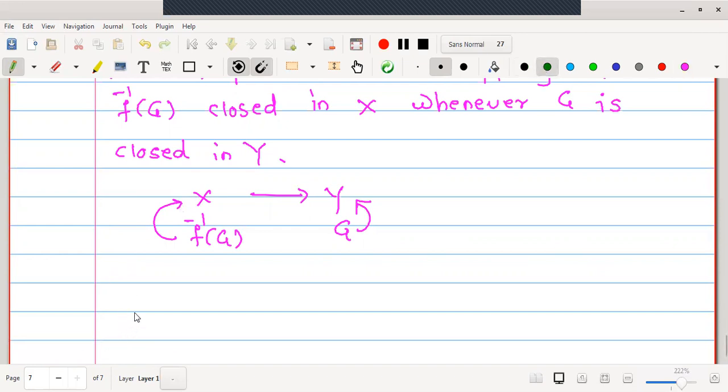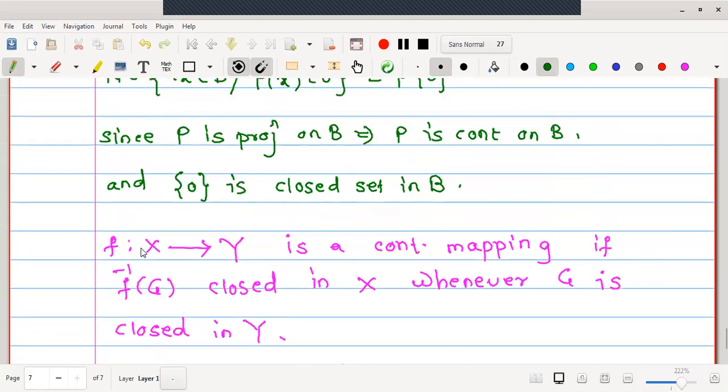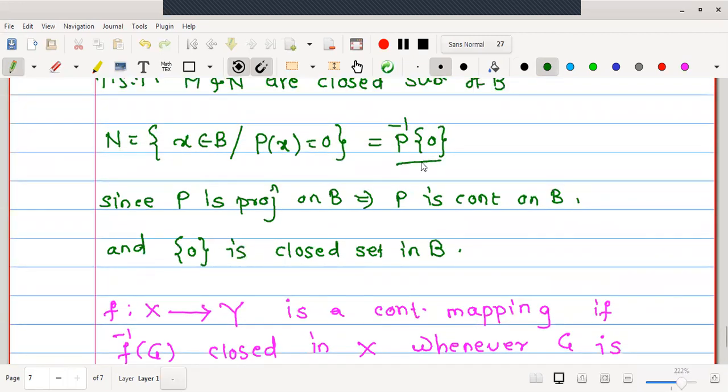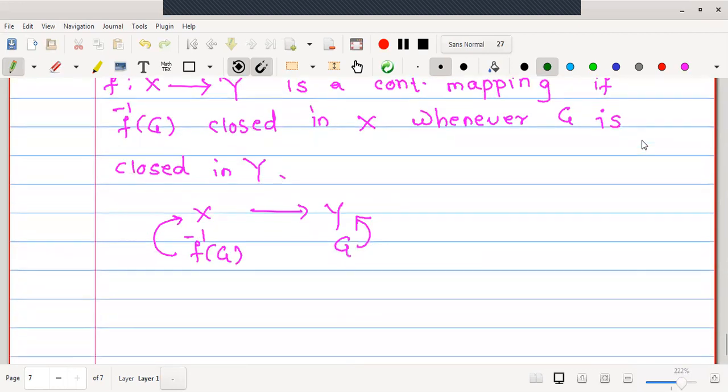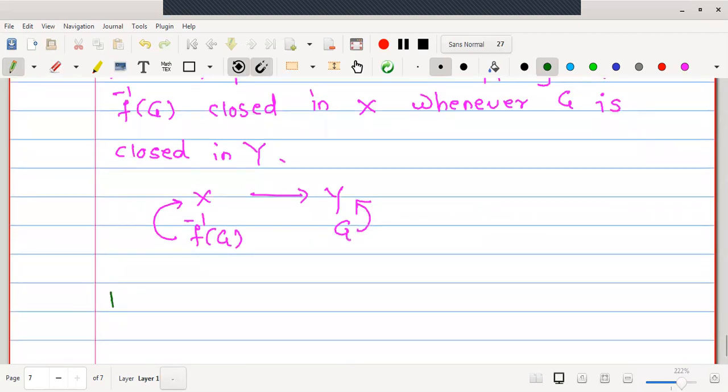Knowing singleton 0 here, let us check it again. Singleton 0 is closed in B, and P is a mapping defined from B to B. Therefore, what is the inverse image? P inverse of singleton 0 will surely be closed in B. Therefore, we can easily say that P inverse of singleton 0 is a closed subspace.